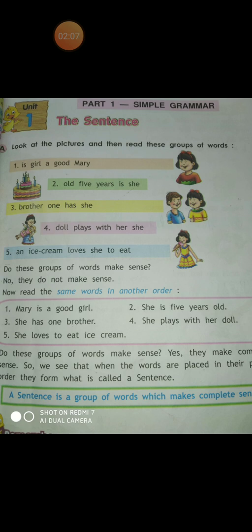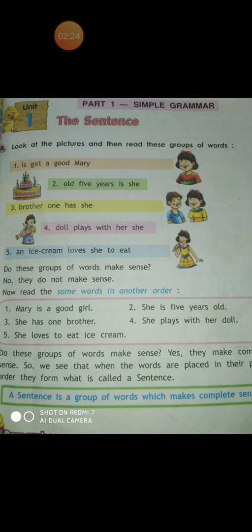For example, one more example, if I say two oranges kitchen, I will just say two oranges and kitchen. Now, do these words make any sense? Do you get any meaning out of this?